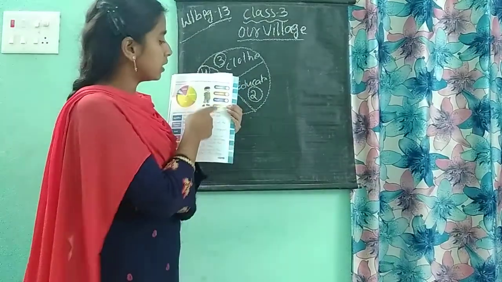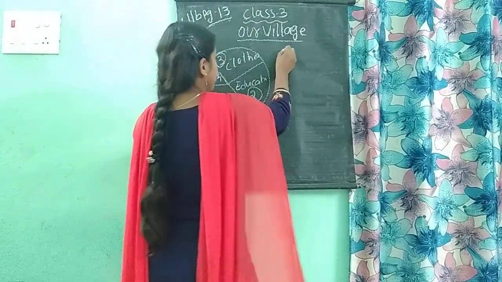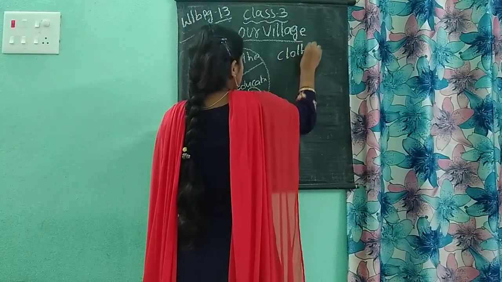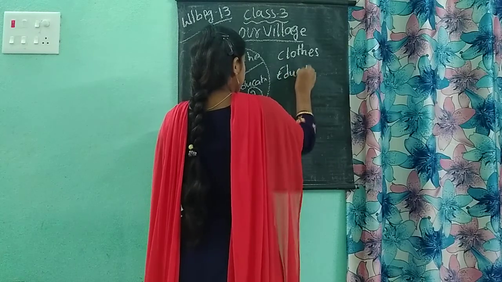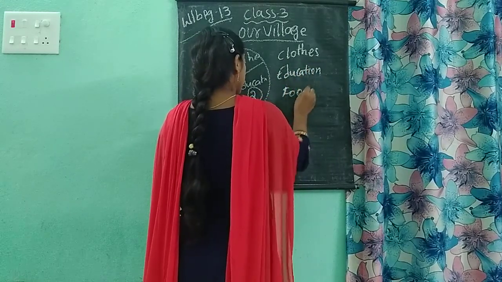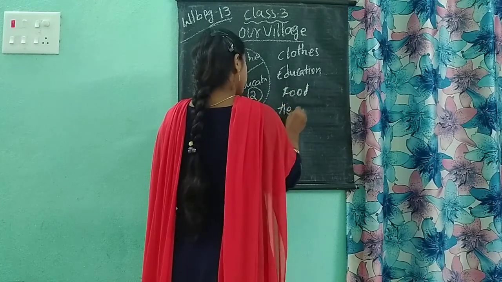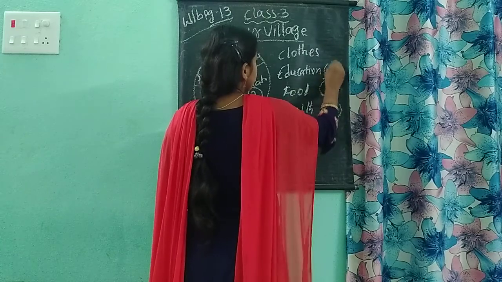So already they have given their names. They have given the circles. So what we must do is give the numberings here.